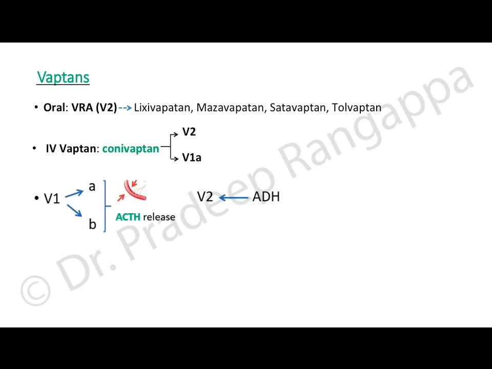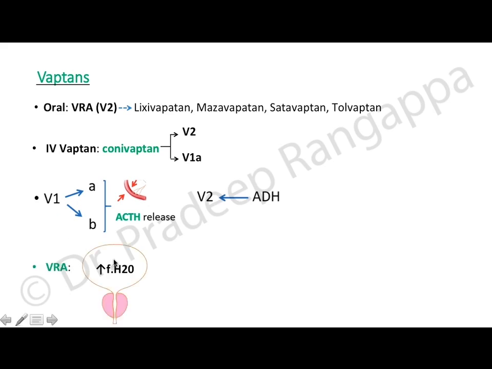And V1 receptors, you have V1A and V1B receptors. So together they cause vasoconstriction and ACTH release. And as I already mentioned, antidiuretic hormone predominantly acts on the V2 receptors and causes absorption of the water and increases the urine osmolality.